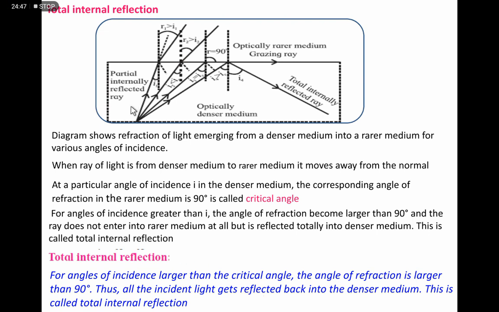The source of the light is in the denser medium and total light is reflected in the same medium. This is called total internal reflection of light.